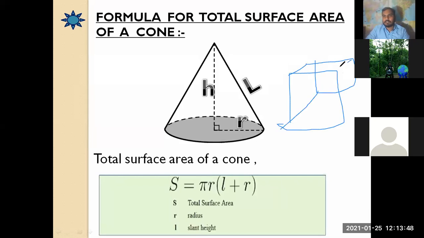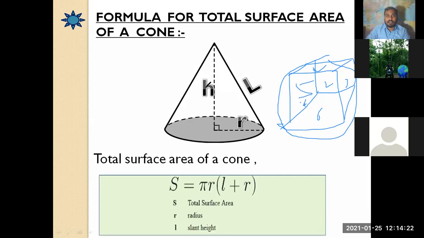The total surface area of the cube is the area of all 6 walls. Number 1, number 2, number 3, the front one number 4, the left one number 5, and the floor number 6. So there are 6 surfaces in this cube. If we find the total surface area of the cube, it is the total surface area of all these 6 squares.